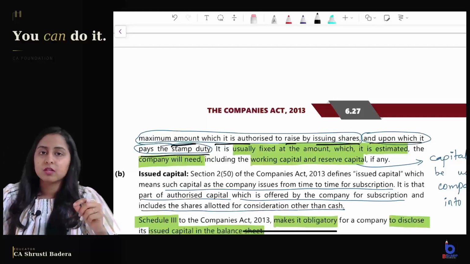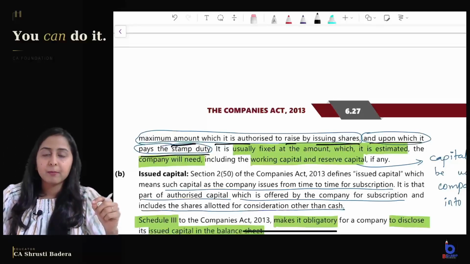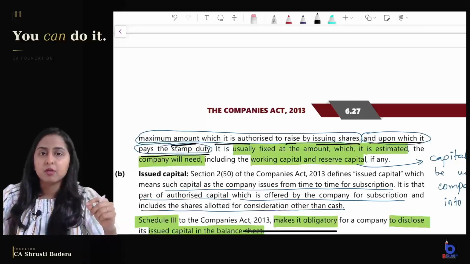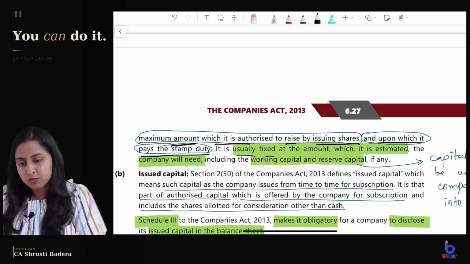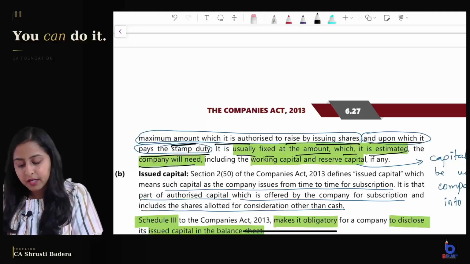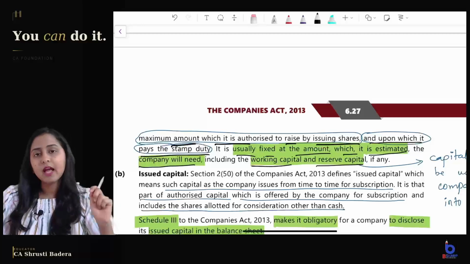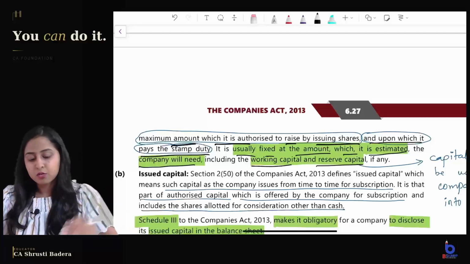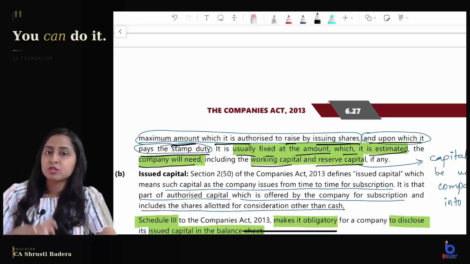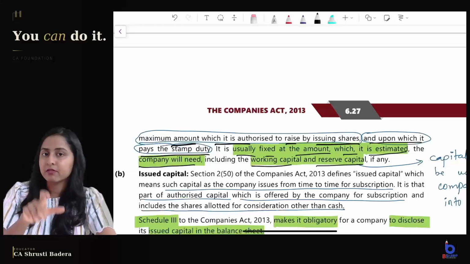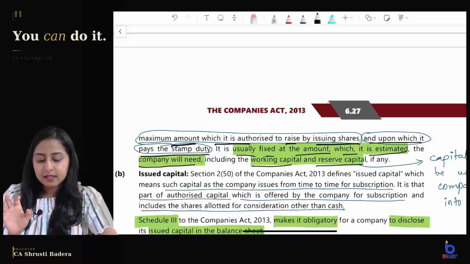So on which amount does the company pay stamp duty? On which type of capital? It is the nominal, authorized or registered capital which is liable for stamp duty. It is usually fixed. How is it decided? It is usually fixed at the amount which it is estimated the company will need, including the working capital and the reserve capital, if any. So the authorized capital is decided on the basis of estimation of the requirement of working capital that will be needed for the company and the reserve capital, if any.